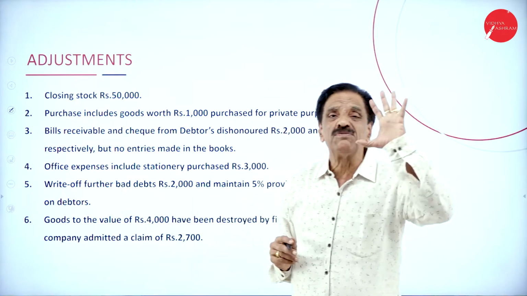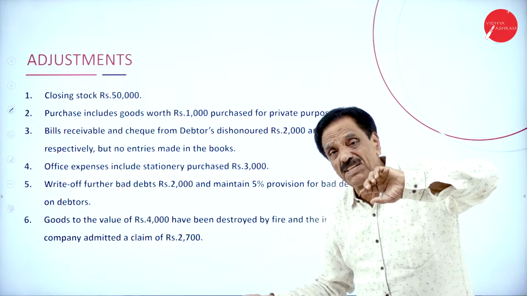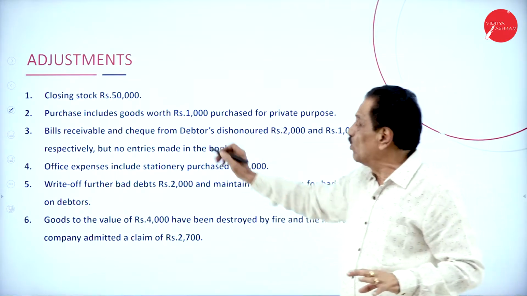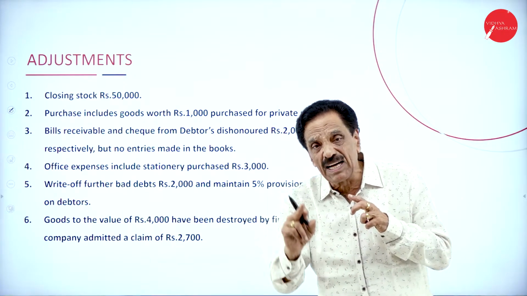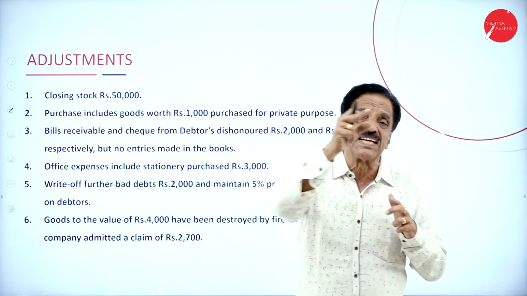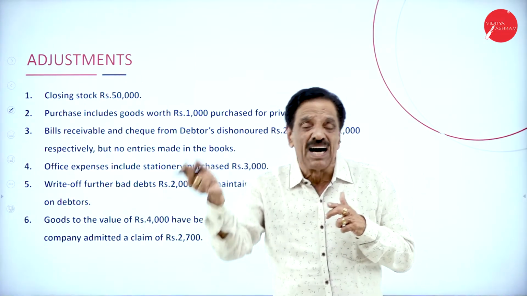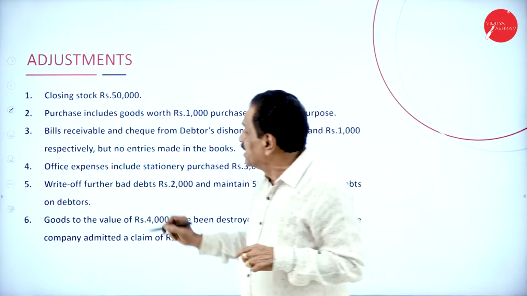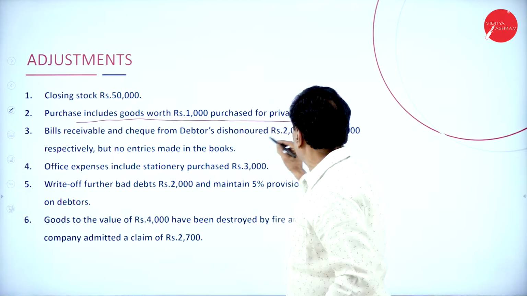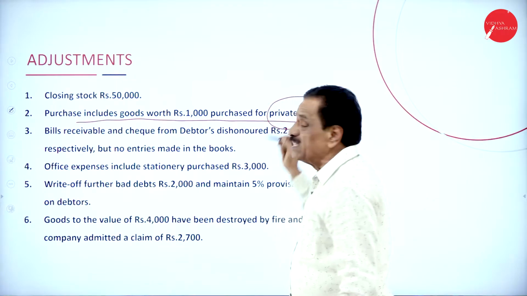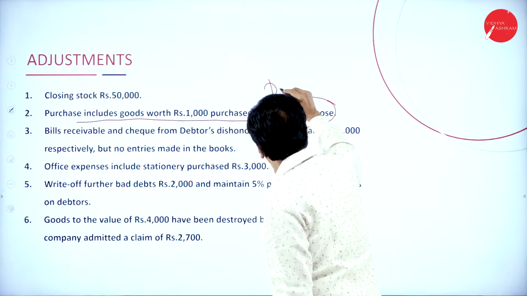Closing stock, where will it come now? We already solved about 6 problems. This is the 7th problem you are going to solve now. Closing stock 50,000. Where will the 50,000 come? Trading account credit side, and asset side of the balance sheet. Then purchases include goods worth 1,000 purchased for private purpose. Anything purchased for private purpose is called drawings.